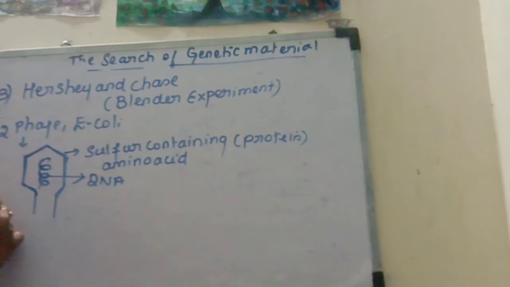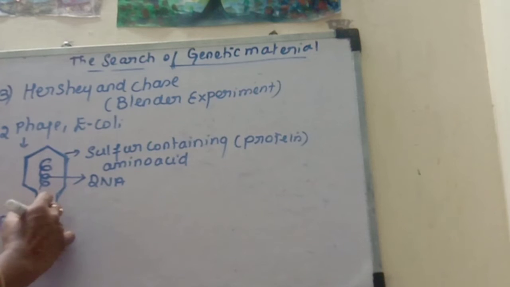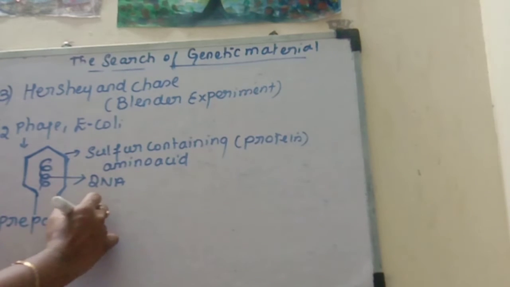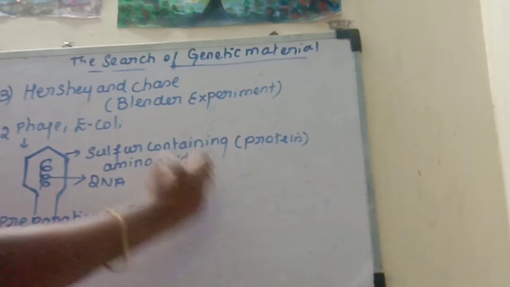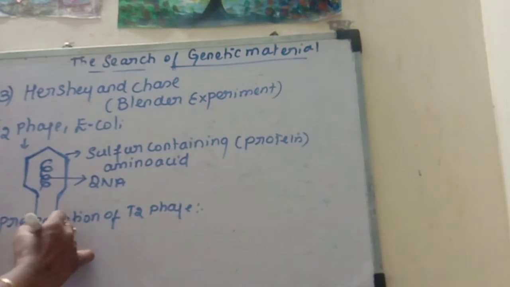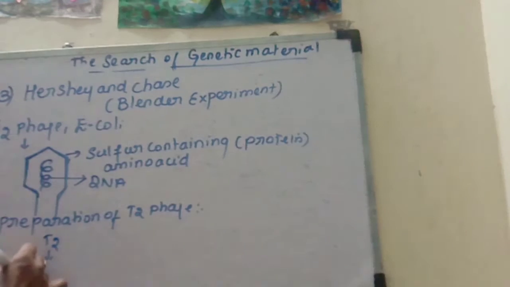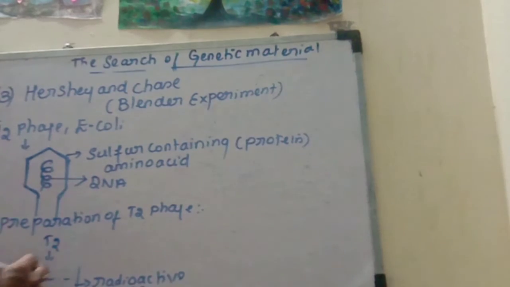So the first step in this experiment is the preparation of the T2-Phage. What is the preparation? In the first step the T2-Phage is taken. One T2-Phage is allowed to grow in the medium which has radioactive phosphate 32.